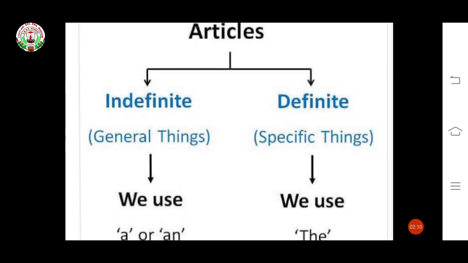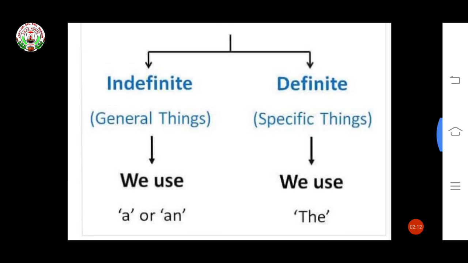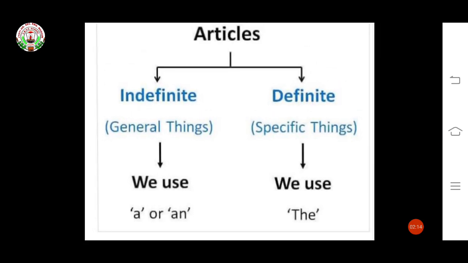Okay? See, indefinite articles are for general things: a or an are indefinite articles. The is a definite article, which means for specific things we use the, and for general things we use a, an.